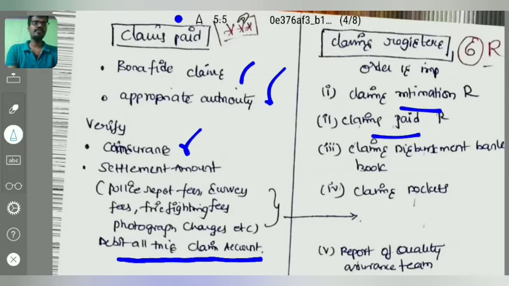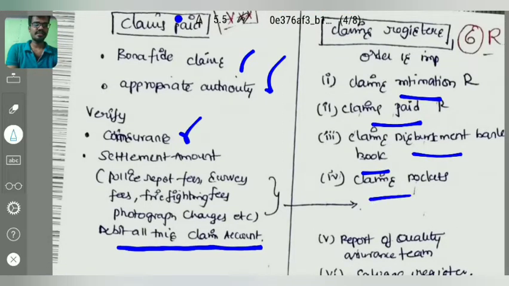And the next point is the claims paid register. The claim intimation has been done and claims shall be paid. Next is the claim disbursement bank book. They will have an internal bank book. From the bank account they have to transfer the amount of the claim to the claimant. That entry shall be made in the claim disbursement bank book. And claims dockets.